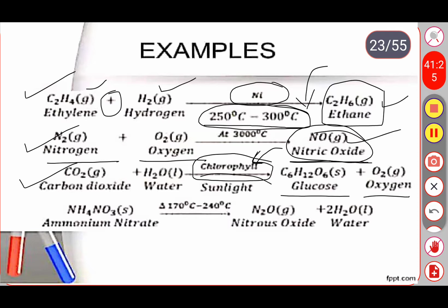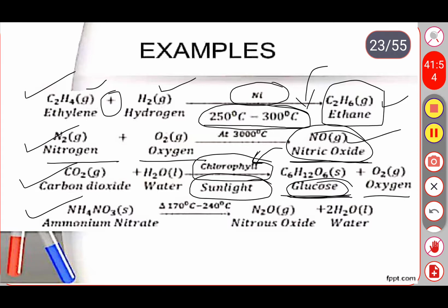In presence of the sunlight the chlorophyll will absorb the radiation and it forms food, right? What do we call that process? Photosynthesis. So this is the example of photosynthesis. See the fourth example.